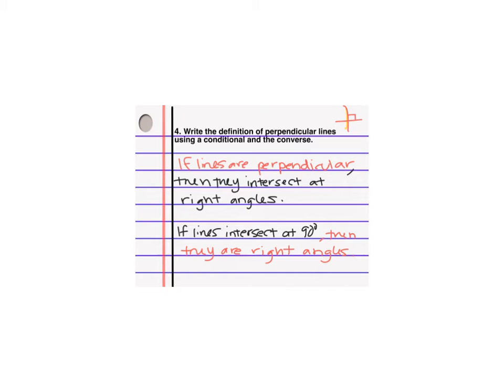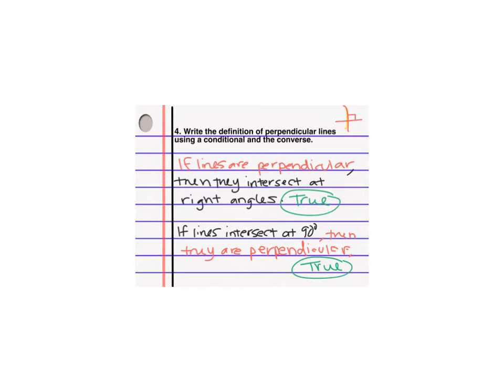Are these true or false? This is true, right? If lines are perpendicular, they make right angles. If lines intersect at right angles, oops, I just wrote that totally wrong. Then they are perpendicular. Sorry about that. Not paying attention, clearly. Okay, very well. That is also true.